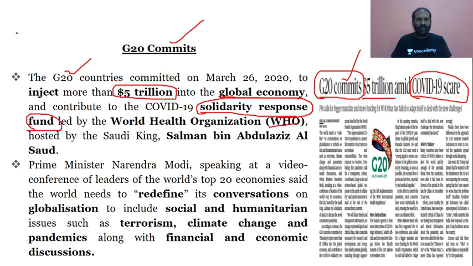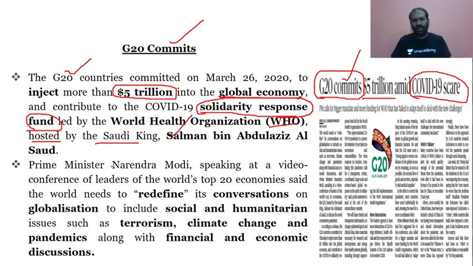And this G20 summit was hosted by the Saudi king, that is Salman bin Abdul Aziz Al Saud. So again, this statement has the entire factual data. If it is asked in the prelims, the amount is 5 trillion US dollars, and the project is the Solidarity Response Project by the WHO, hosted by Saudi Arabia, that is the Saudi king, Salman bin Abdul Aziz Al Saud.